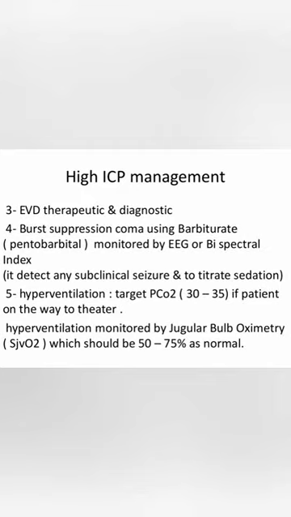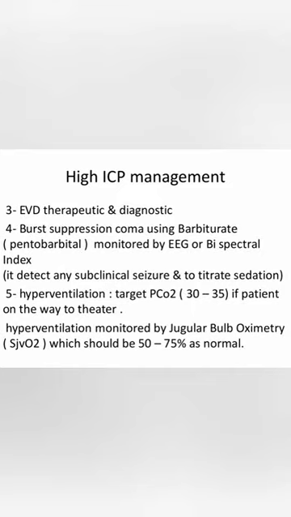Also, you can use a barbiturate such as pentobarbital to achieve burst suppression by this sedative drug, and you can monitor electrical activity by using electroencephalogram or a spectral index. Remember, all the time you maintain normocapnia, but sometimes hyperventilation, targeting a decrease of exhaled carbon dioxide to below 35 mm mercury.